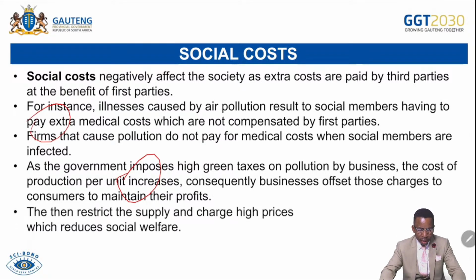They then restrict the supply and charge high prices, which reduces welfare. Once they charge high prices, they supply less. Consumers will then be affording less while they demanded more initially. That will compromise social welfare because people will find themselves not affording the product because of the government intervention by imposing high taxes on pollution, which has resulted in the increase in the selling price. Then they are no longer affording.